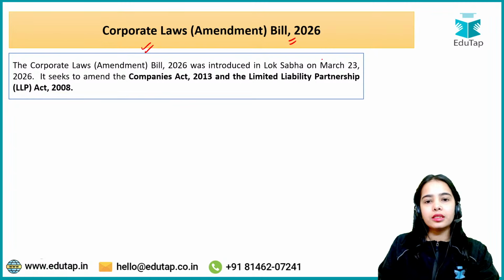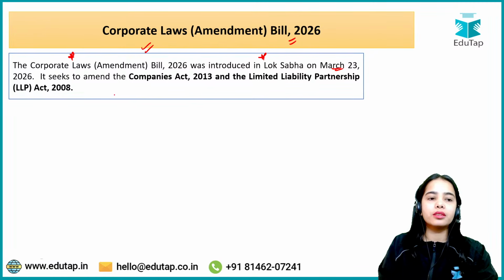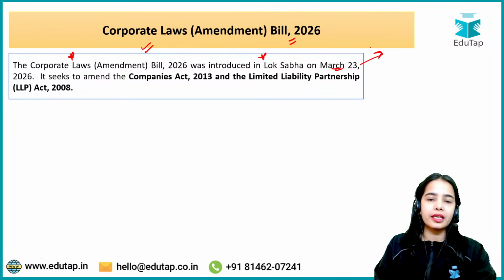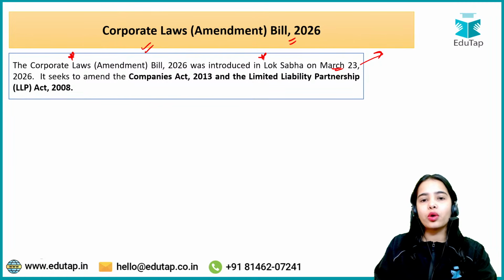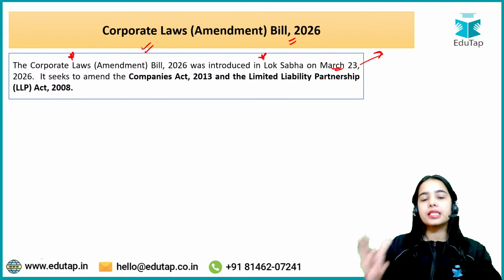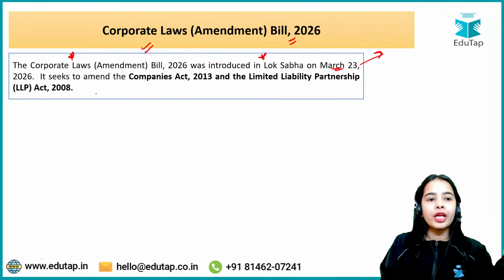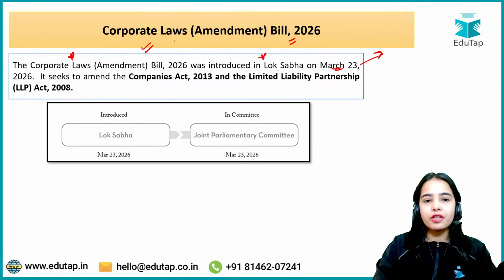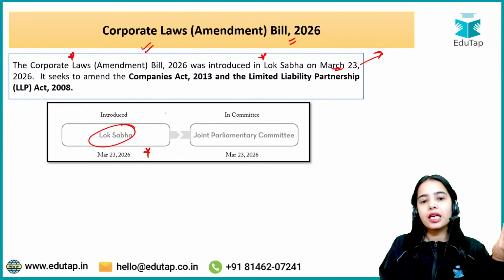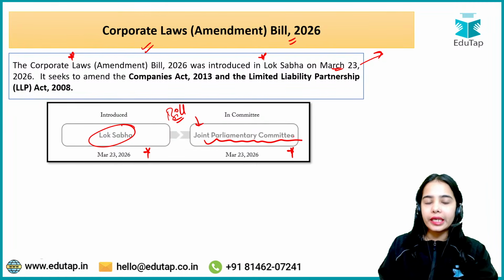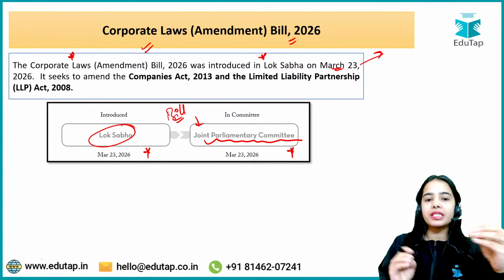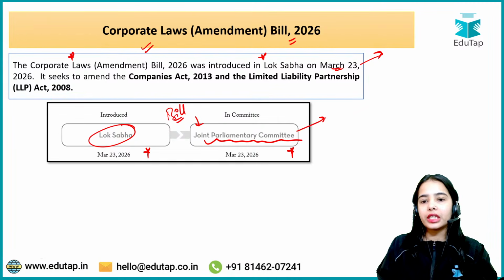What has happened is that the Corporate Laws Amendment Bill 2026 was introduced in Lok Sabha on March 23rd, 2026, and there are a lot of news articles related to it because there was a big discussion in the Lok Sabha regarding this bill. It was decided that this bill will be sent to the Joint Parliamentary Committee. On the same day in the Lok Sabha, it was decided that the bill will be sent to the Joint Parliamentary Committee, which will give a detailed analysis regarding it.